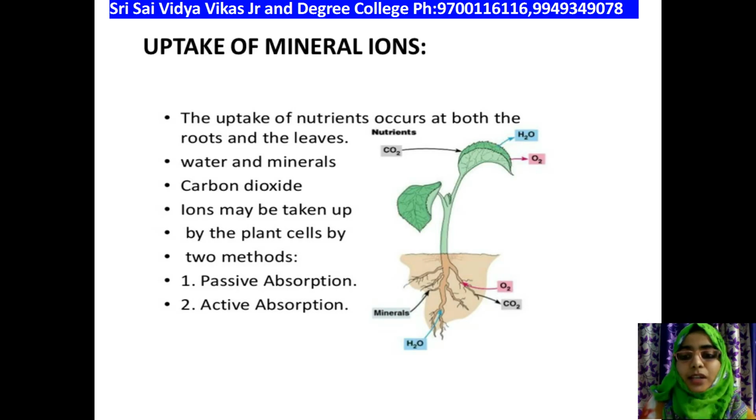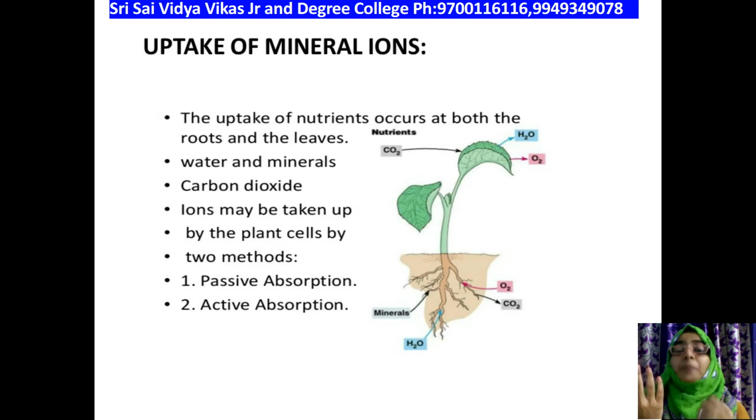I already explained that there are two methods: passive absorption and active transport. Passive absorption is without the use of any energy. When a larger amount of minerals is present in the soil and less in the plant, there is a normal passive process, that is movement of substances from higher concentration to lower concentration, without any energy required.